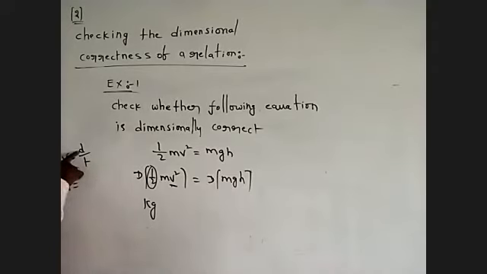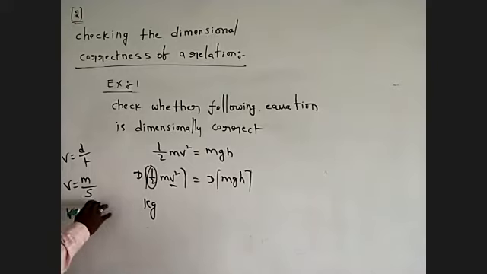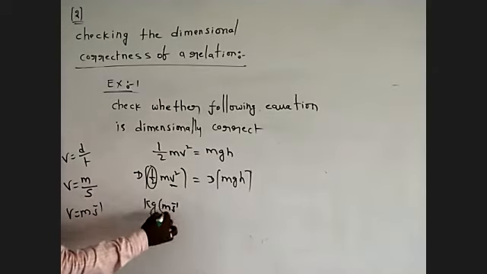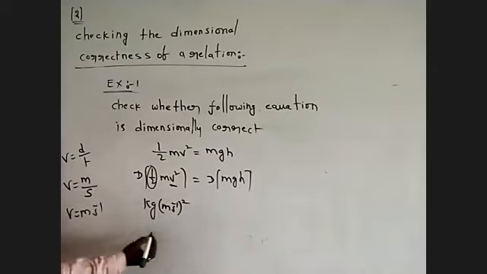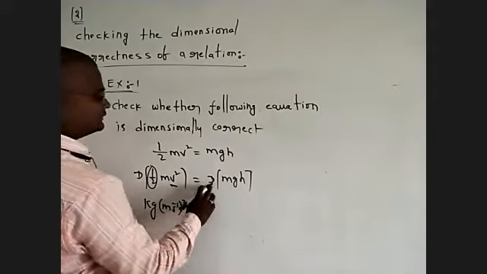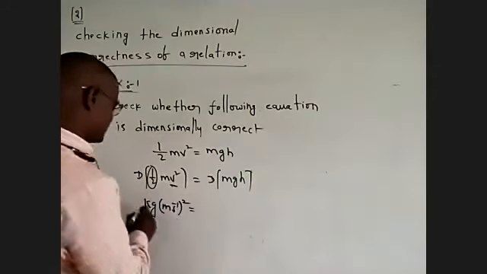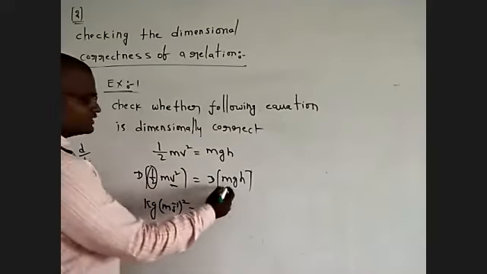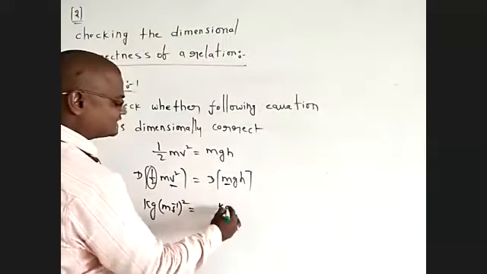SI unit of displacement is meter, SI unit of time is second. So velocity is m s power of minus 1, and v squared is m s power of minus 1 whole squared. This is the dimensional form.